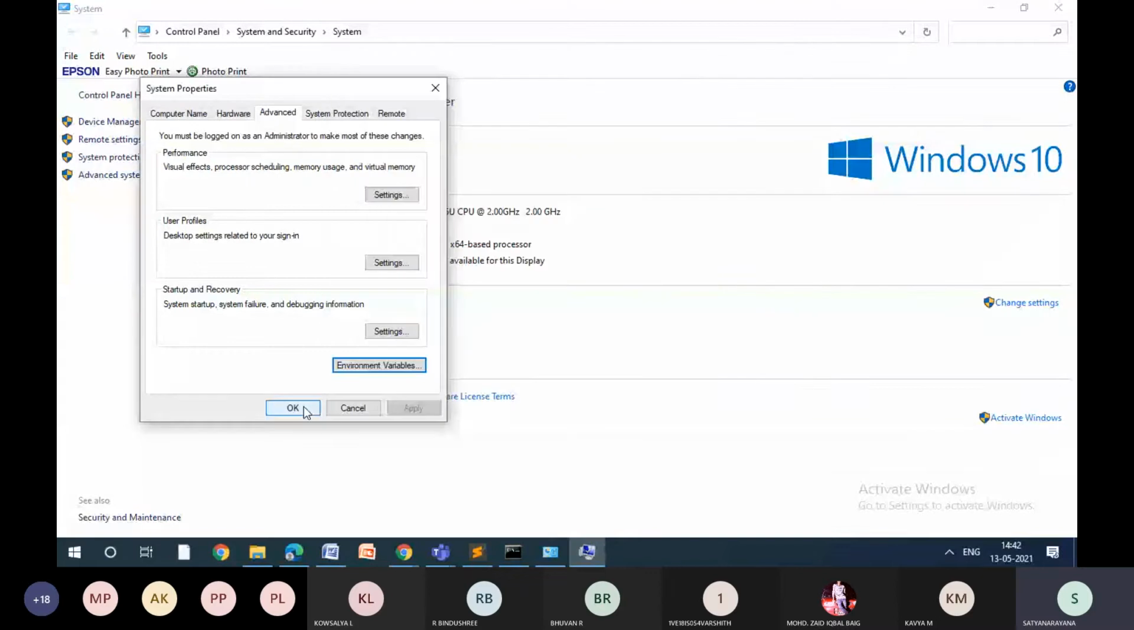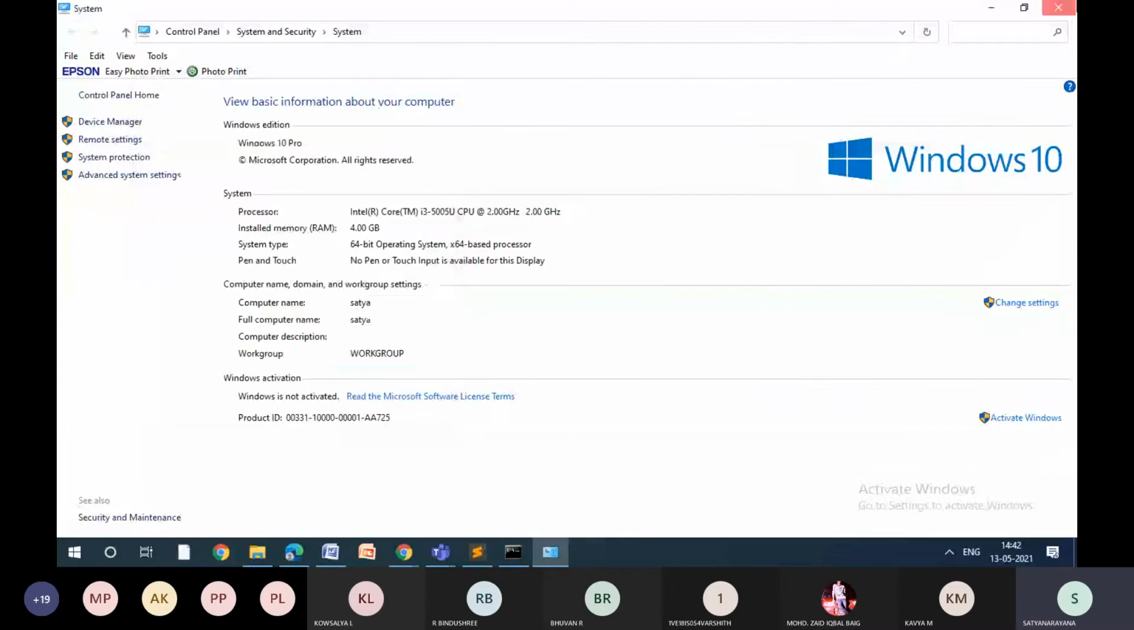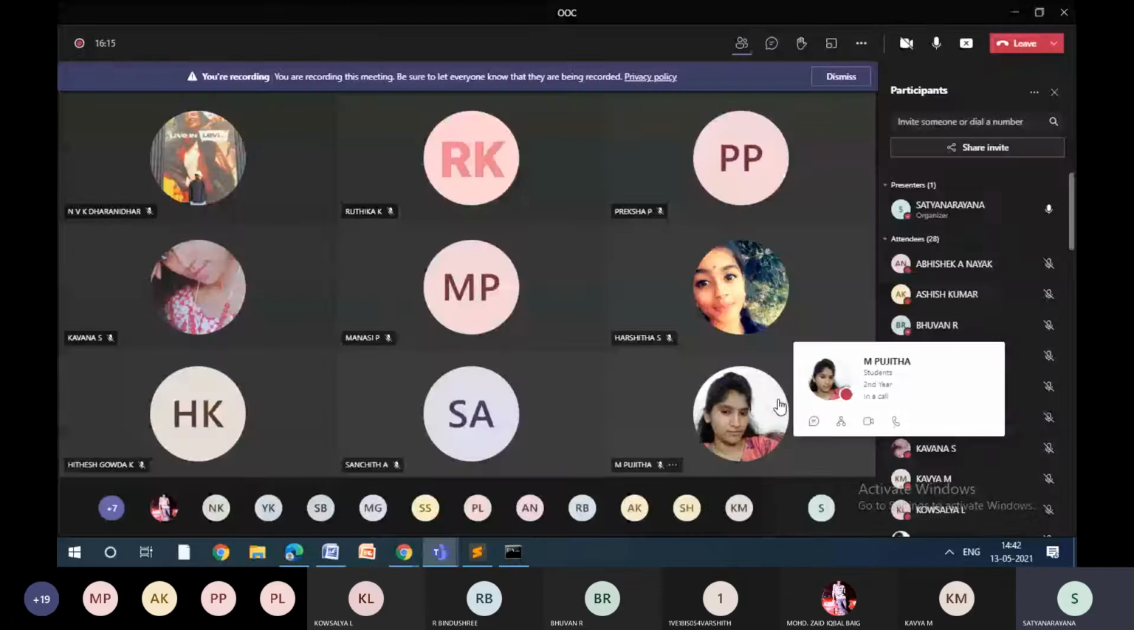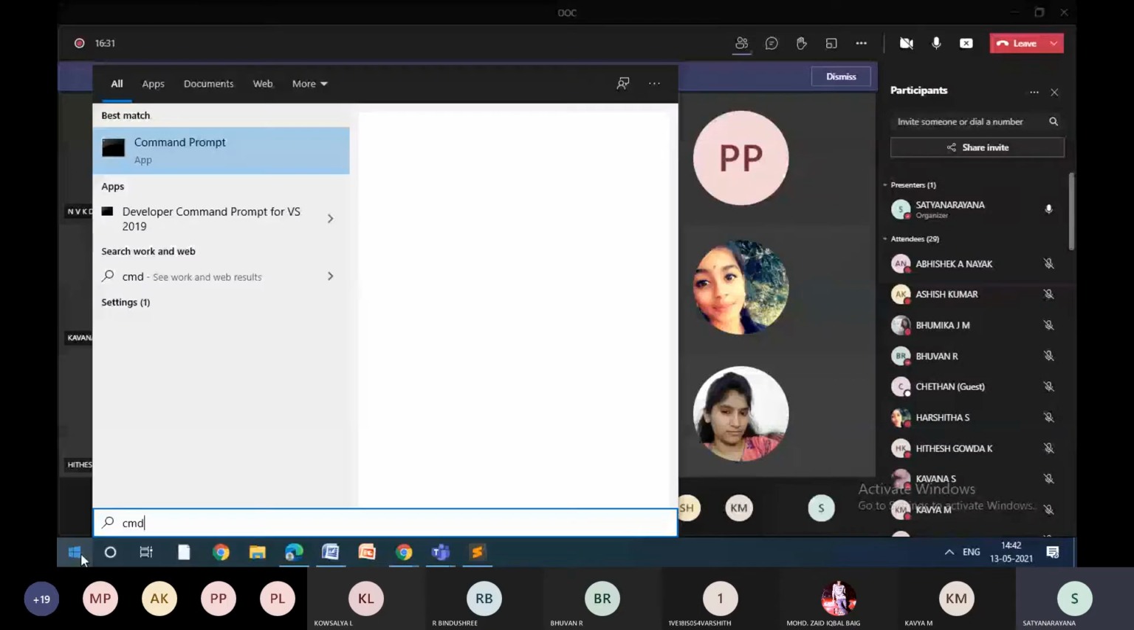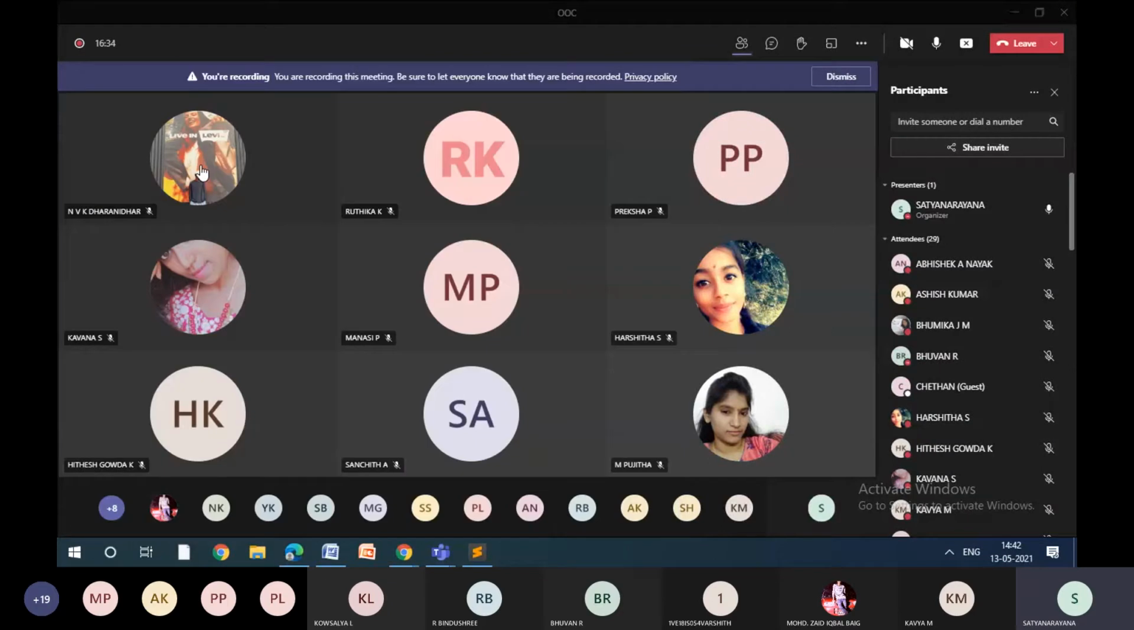So I'm just closing this. I'll come from the first. Go to command prompt. How to go to command prompt? So go to start, type CMD. When you type CMD, you will get the command prompt. So once you click on the command prompt to check whether Java installed properly or not, type javac.